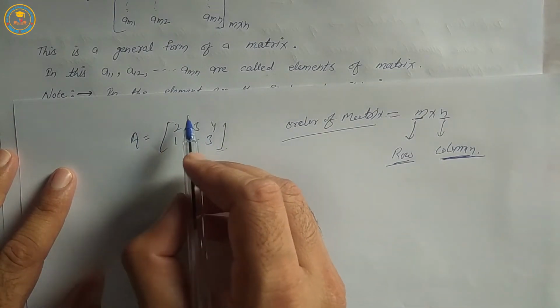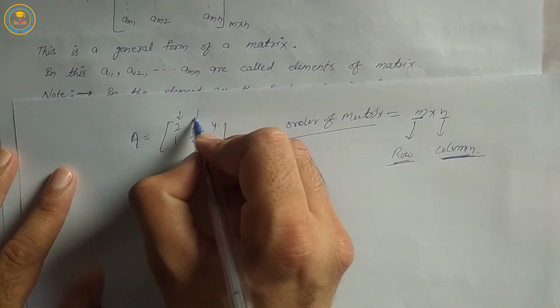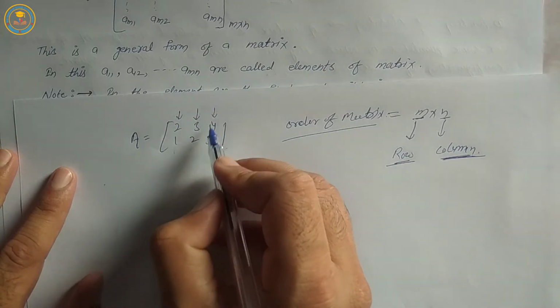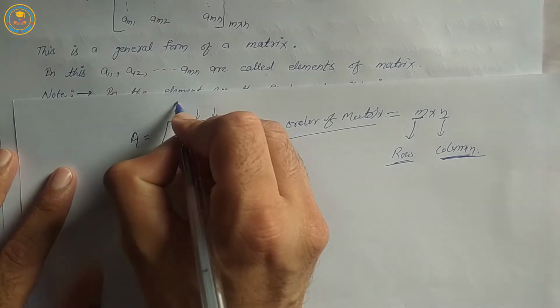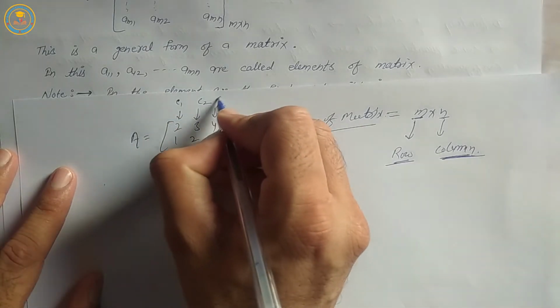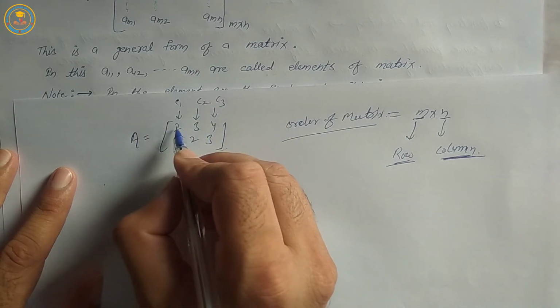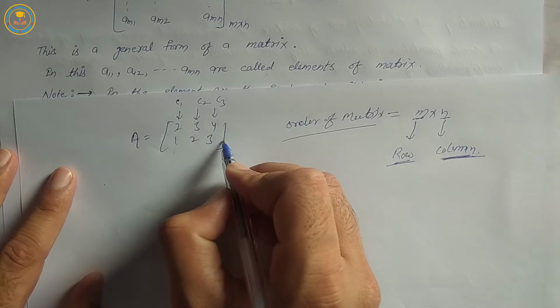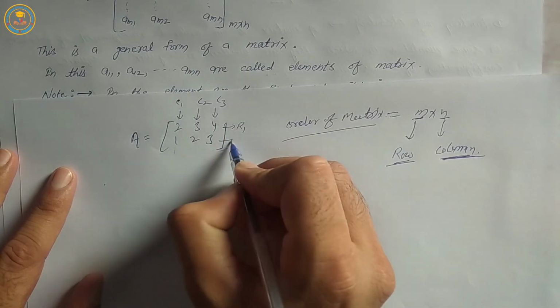The vertical line is called a column: C1, C2, C3. And the horizontal line 2, 3, 4 and 1, 2, 3 is called a row: R1, R2.